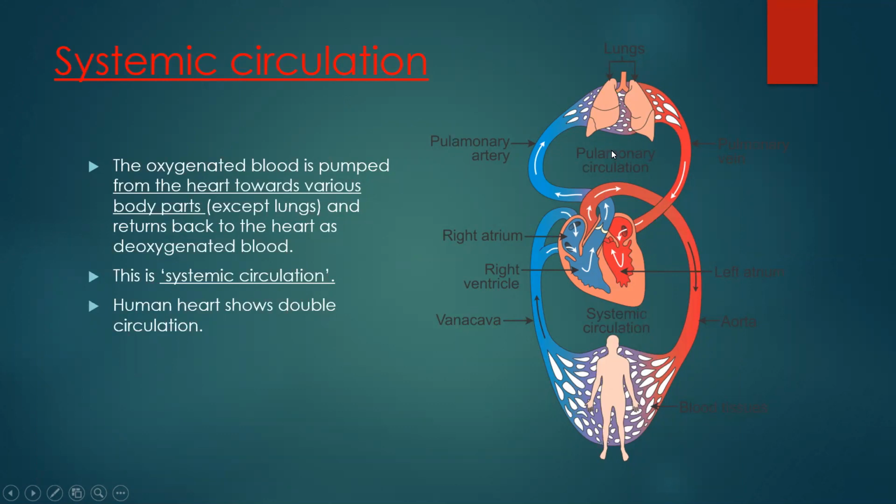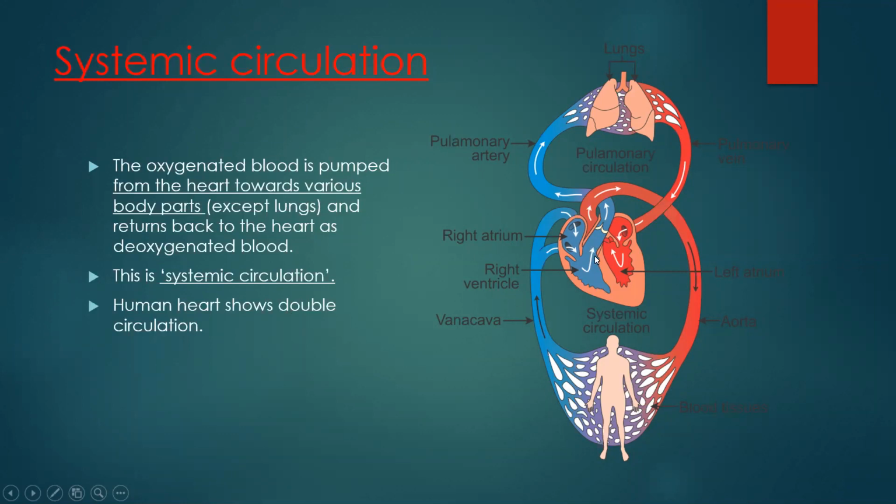Whereas pulmonary circulation means what? Circulation between the heart and the lungs, and again from the lungs to the heart, is called pulmonary circulation. Whereas systemic circulation means what? When blood is circulated from the heart to the different parts of the body, to the different systems of the body, like kidneys, liver, intestine, this is called systemic circulation. Now the human heart shows double circulation. As I said, double circulation means what?